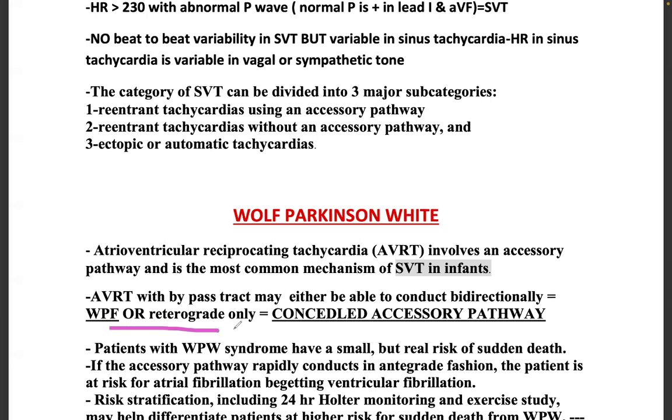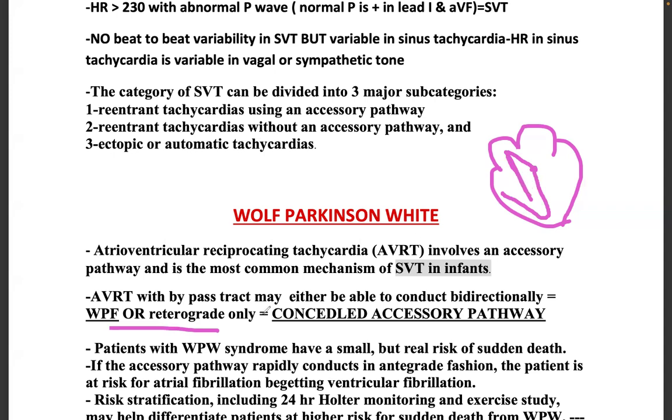You have to understand. So now let's draw a heart here. This is the SA node. There is an accessory pathway here. This is a normal pathway, SA node to AV node, and this is an abnormal pathway.